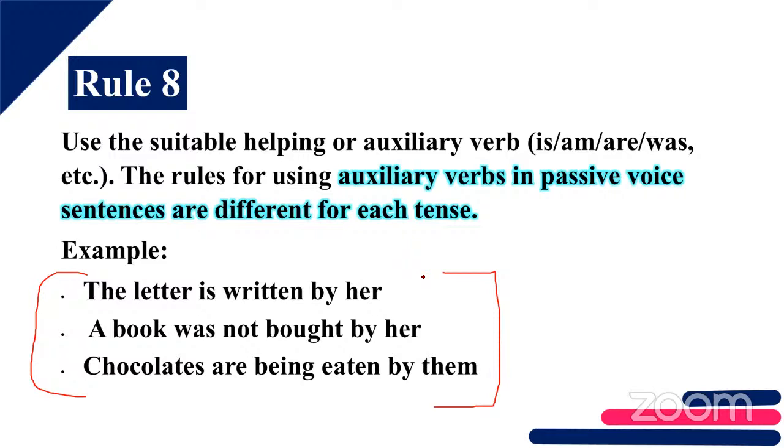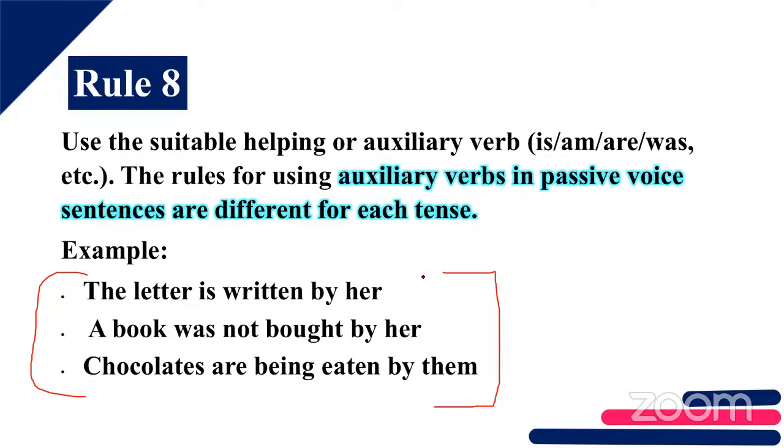Can anyone tell me why these are passive voice, not active voice? Ma'am, because the object is placed first and the subject is in the last. Okay, fine. Other things? The verb form is also V3, ma'am. Okay, good. Next. By takes place in the sentence. Very good. And also the pronoun is being changed, right?